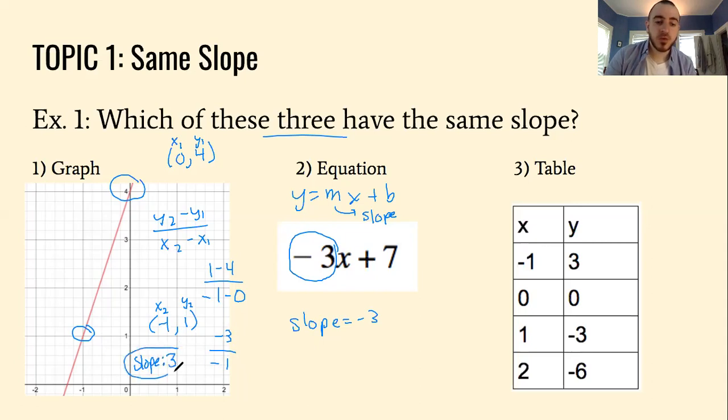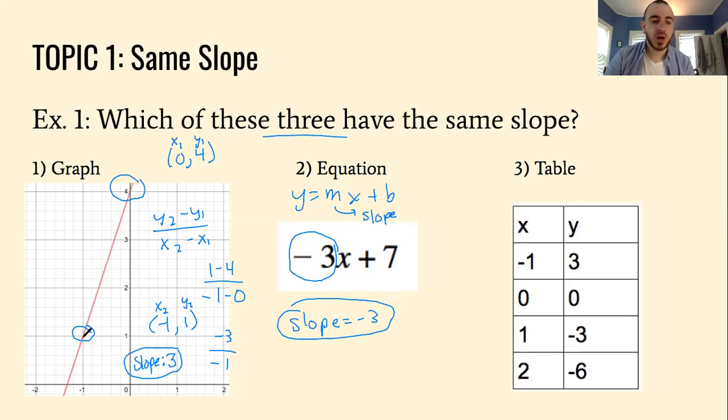All right, so we just have one left, and that is the table. But before we do the table, I do want to show another method that you can use to find the slope from a line. So you notice that we have these 2 points, right? So you can draw a triangle and figure out the rise and the run.